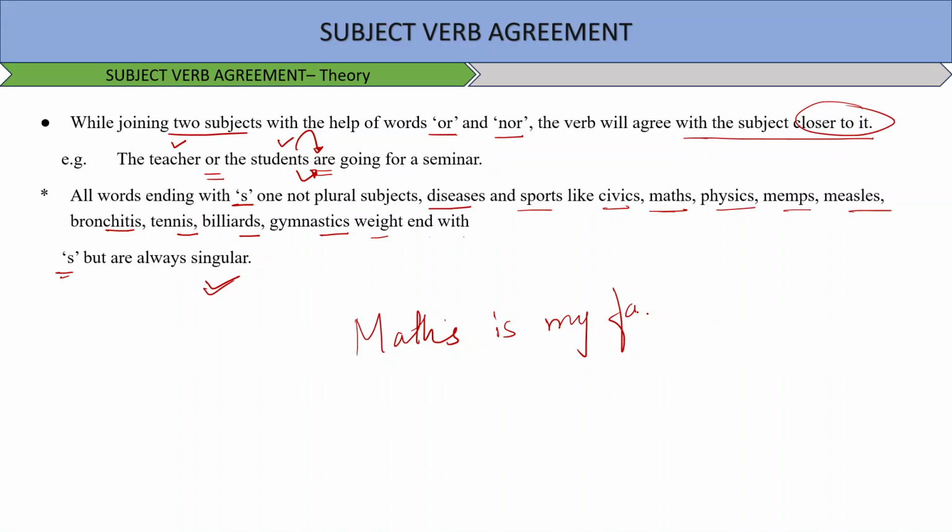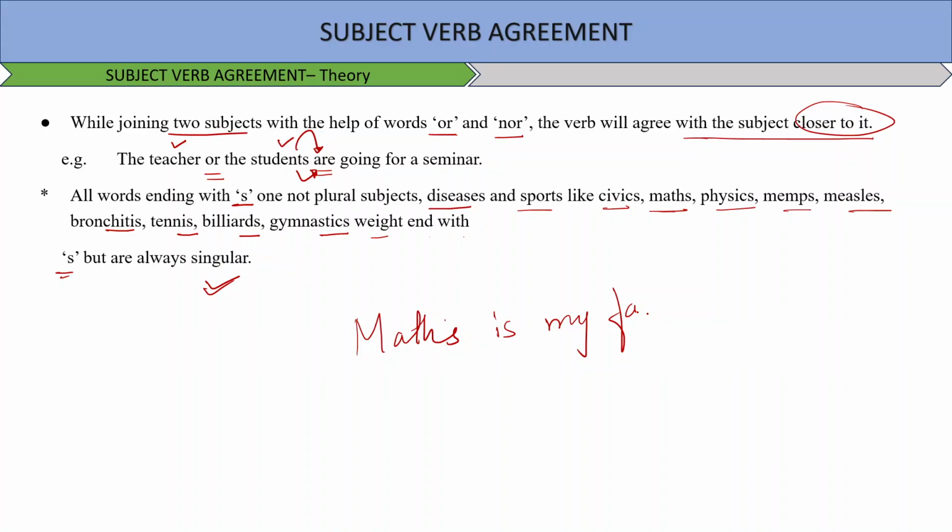So we will always use a plural verb even if you are asking for one, like where are my trousers, even if you are asking for one trousers, but actually it will come in pair, right? So you will always use plural verb in these cases with the examples which are written here: pants, trousers, spectacles, tongs, scissors, socks, shorts, etc.